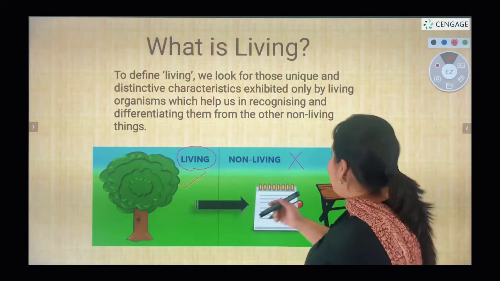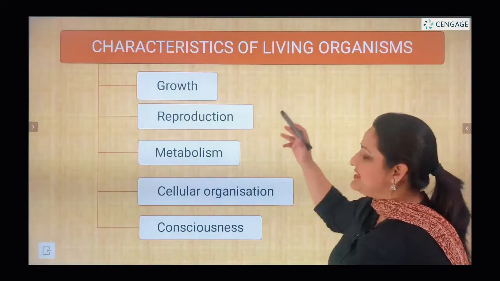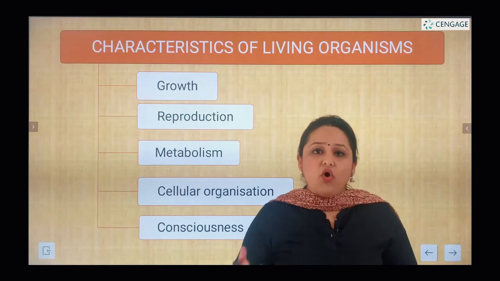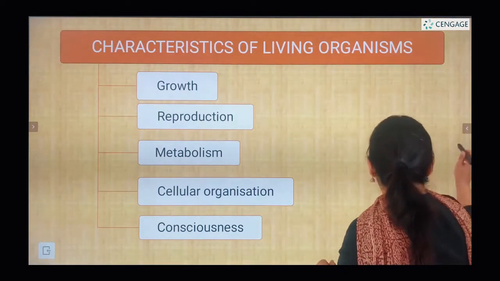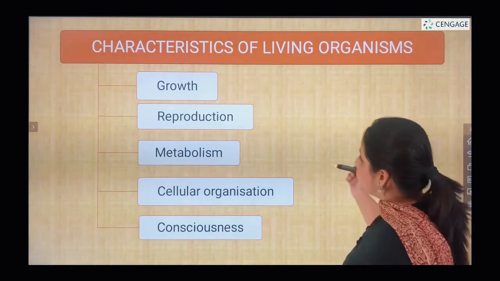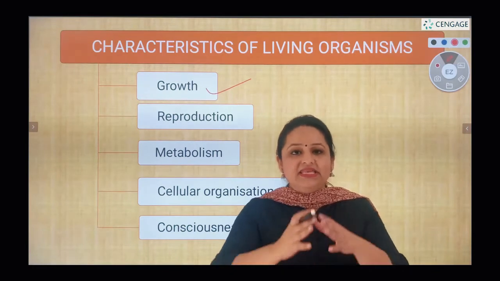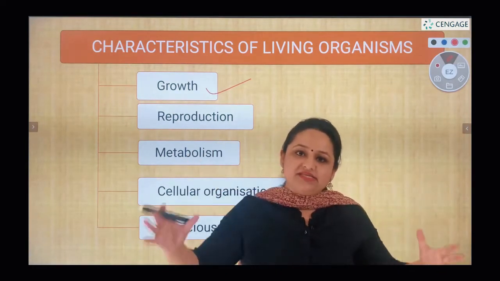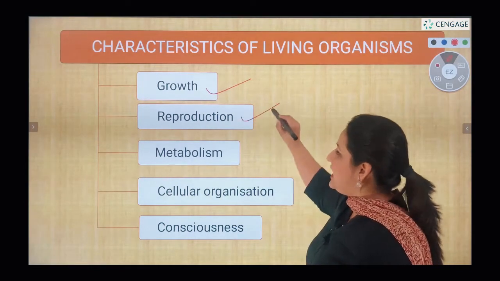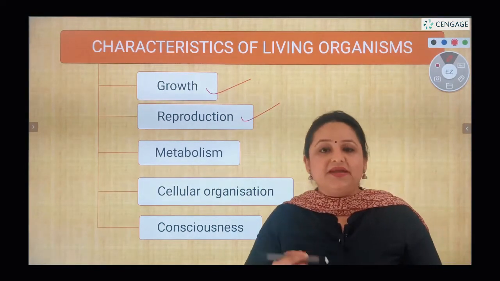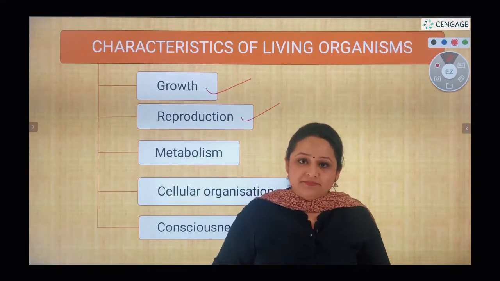So let's look at what are these specific characteristics which are present in generally all living organisms. Characteristics like growth: we know that living organisms grow, they increase in size, they increase in number. Second, living organisms undergo reproduction. That means they form their progeny, a similar young one.